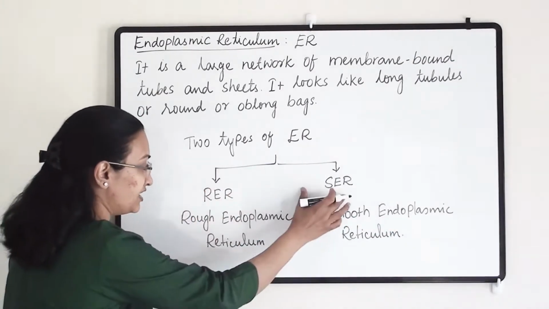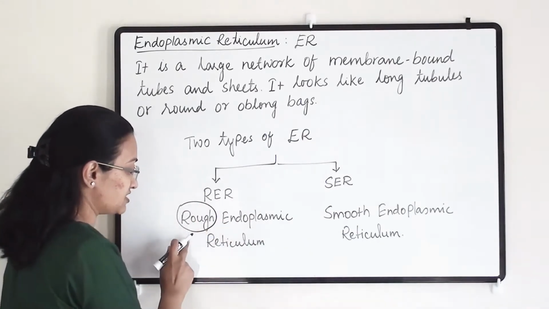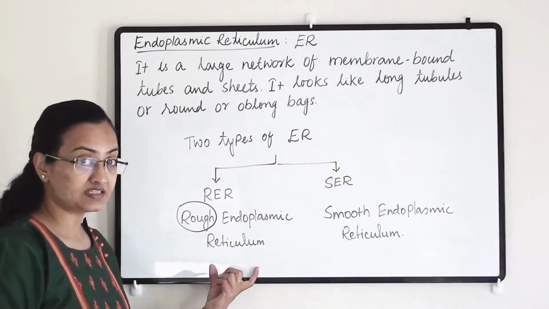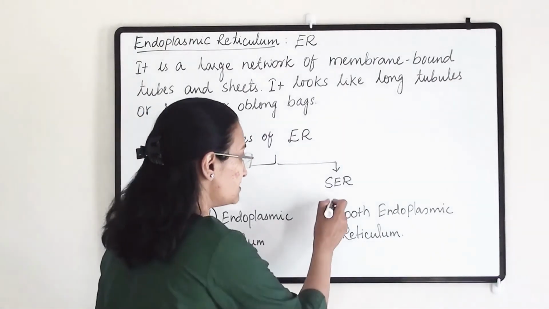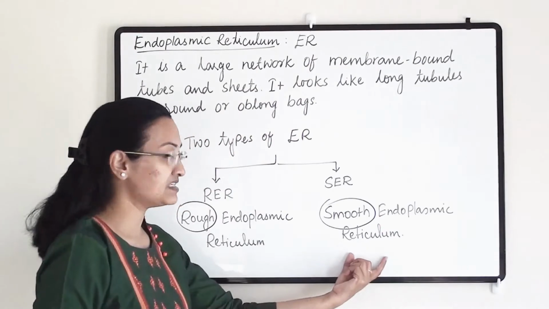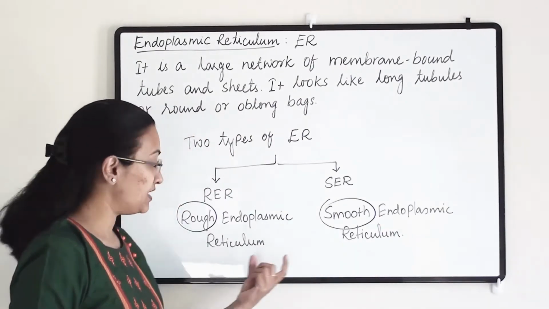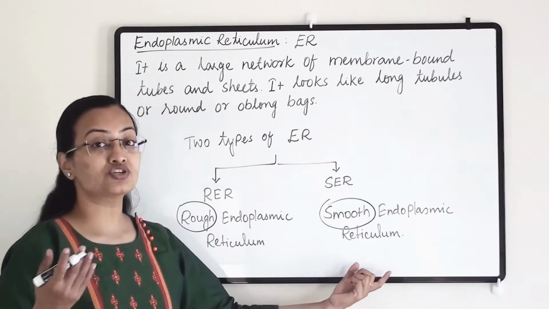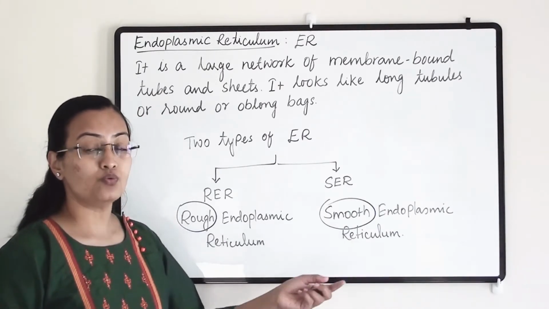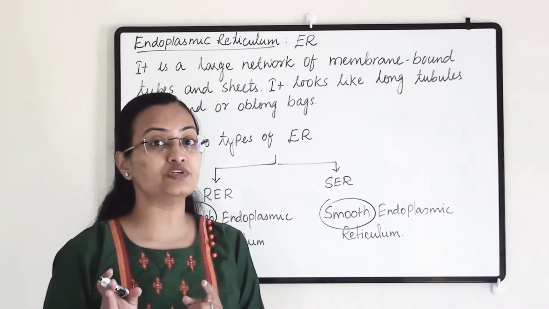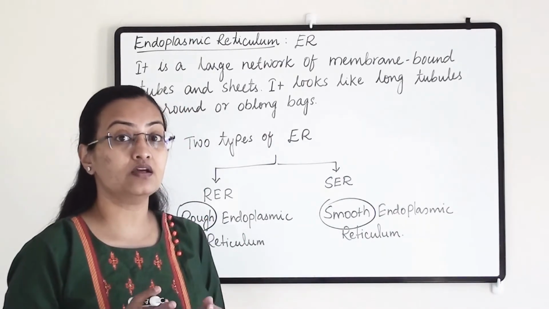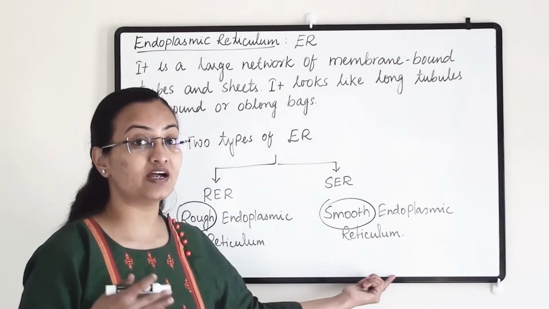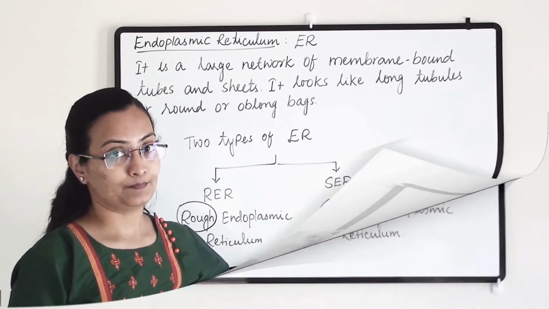Now these two types are based on their surface. If the ER has a rough surface, it is termed RER, and if it has a smooth surface, it is termed smooth endoplasmic reticulum. Based on their structure, rough and smooth, their function also varies. So now we are going to discuss the difference between RER and SER, why their surface is rough or smooth, and how their function varies accordingly.